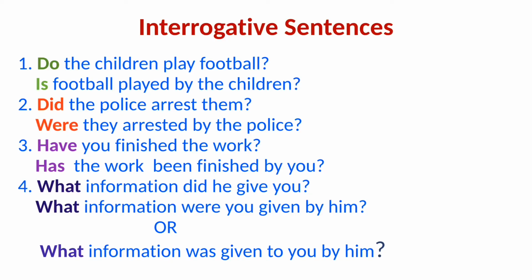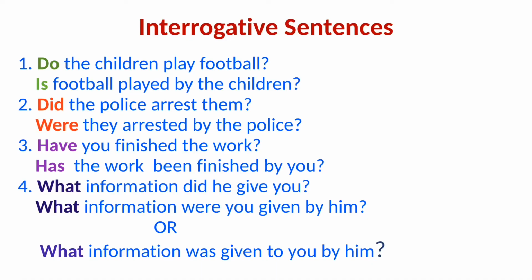Let us know now how to convert interrogative sentences into passive form. Do the children play football? This is present simple tense and is, am or are is used as helping verb. As it is an interrogative sentence, we will begin it with helping verb is, because football is singular and it takes singular verb is. So the sentence will be, is football played by the children? Question mark. That is very important.